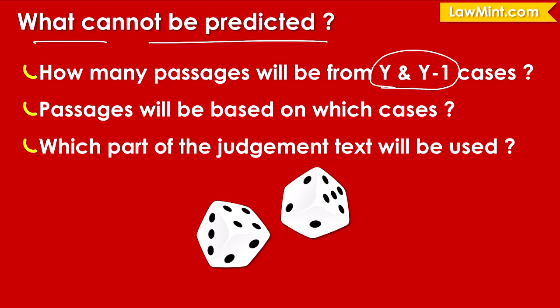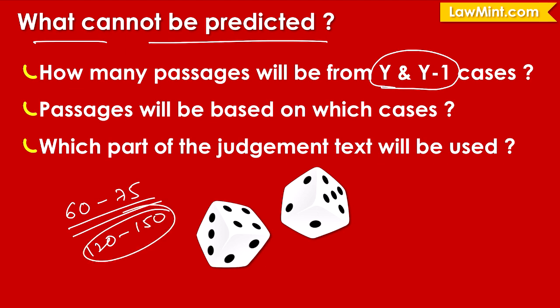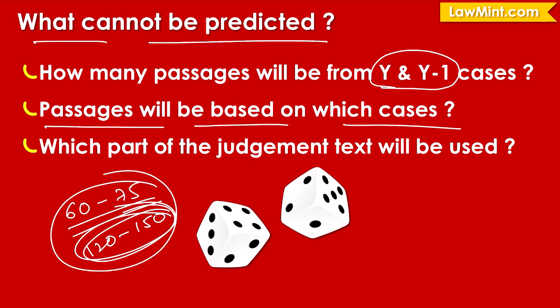And given that in every year there will be anywhere between say 60 to 75 landmark judgments, if we are looking at y and y minus 1, then we are looking at anywhere between 120 to 150 cases. So it cannot be predicted from which of these landmark cases the passages will be extracted. We have a fair understanding that these passages will be from landmark judgments from the y and y minus 1 years, but you cannot exactly predict which cases will be the sources.